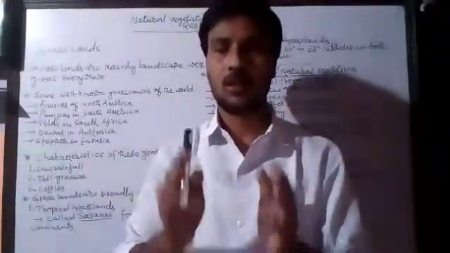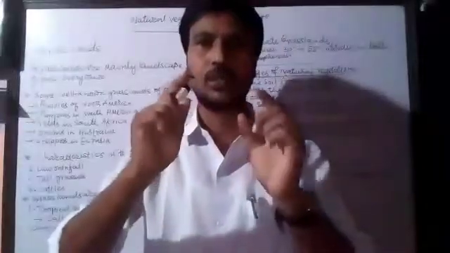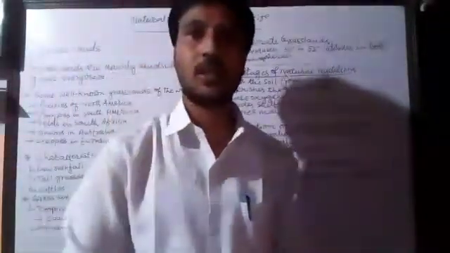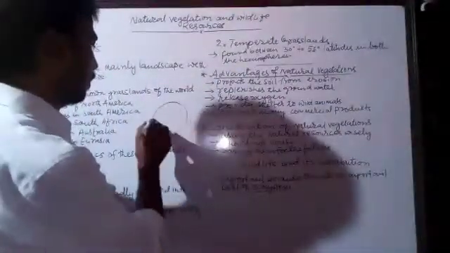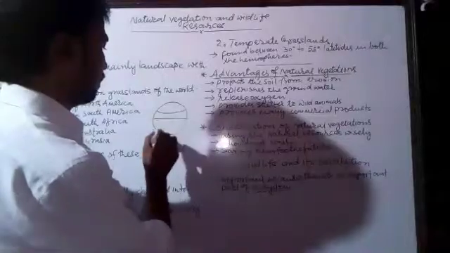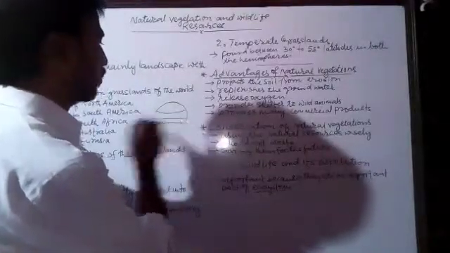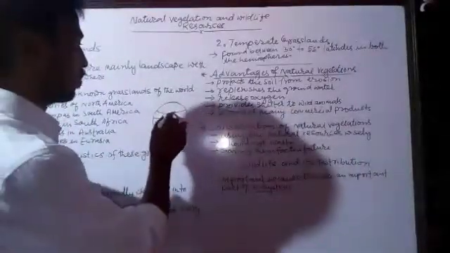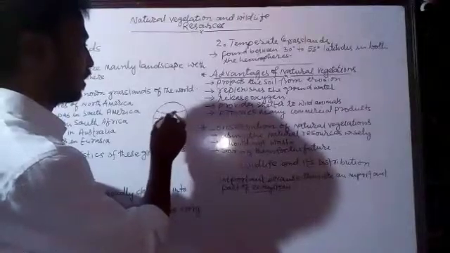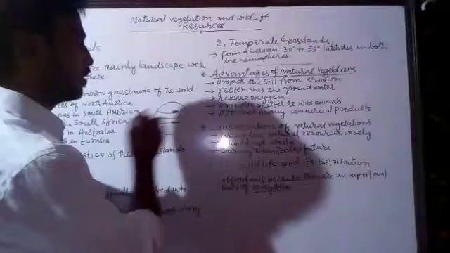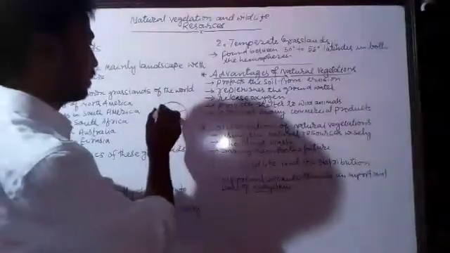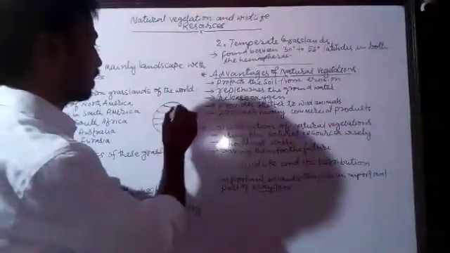As we have this earth, and when we see the globe, we see the tropical areas. I have previously told you this, in the globe the areas beside the equator are called tropical areas, near the tropic of Cancer and near the tropic of Capricorn. These are tropical areas, and these are the temperate areas.